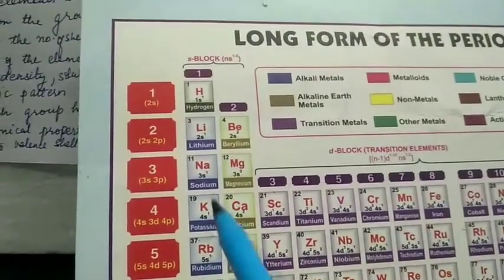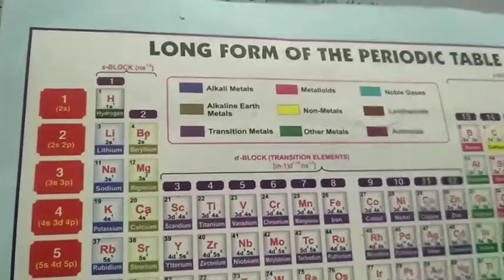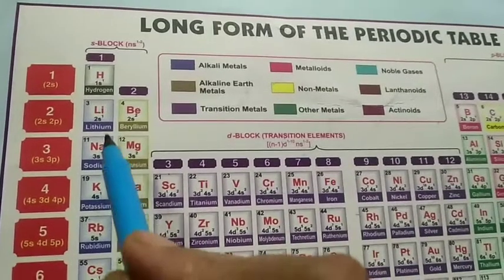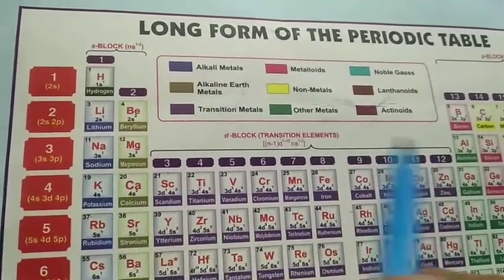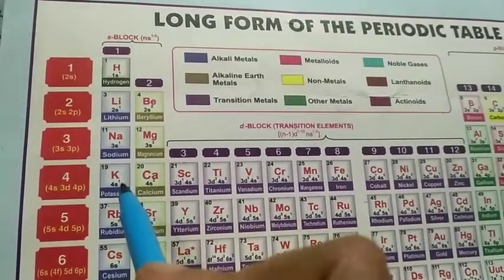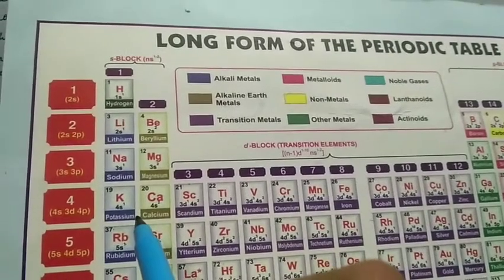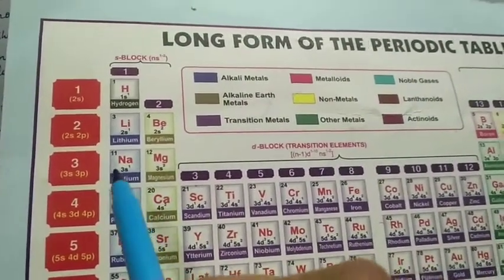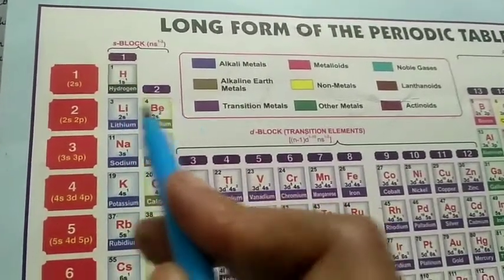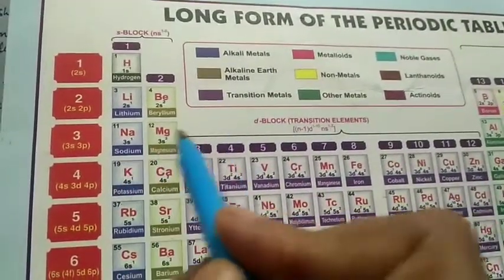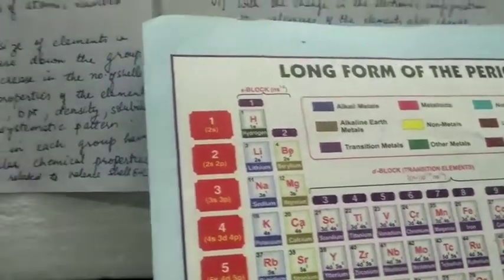Lithium, sodium, potassium, they belong to one group and they have similar properties. So after a gap of 8 elements, each element has the same properties as that of lithium. Similarly, after 8 elements, potassium has the same properties. So there's repetition of similar properties in a group, separated by a definite number of elements: separated by 2 elements, by 8 elements, 18, 18 and 32 elements.